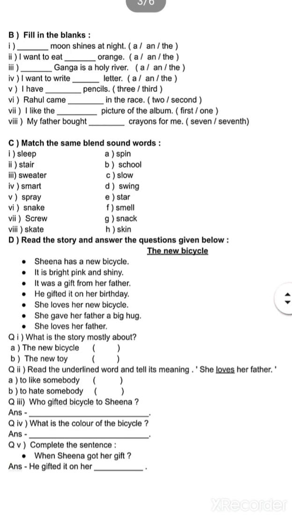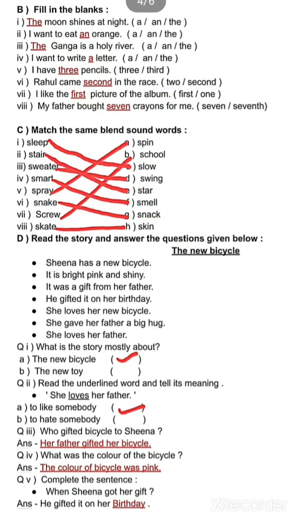Next question, read the underlined word and tell its meaning. Here is the sentence in which I have underlined a word. We will read it. She loves her father. So think, what is the meaning of love? Love means to like somebody or to hate somebody. Means, when we like somebody or when we dislike somebody. When we love somebody, it can be to like somebody. When we like somebody, we say